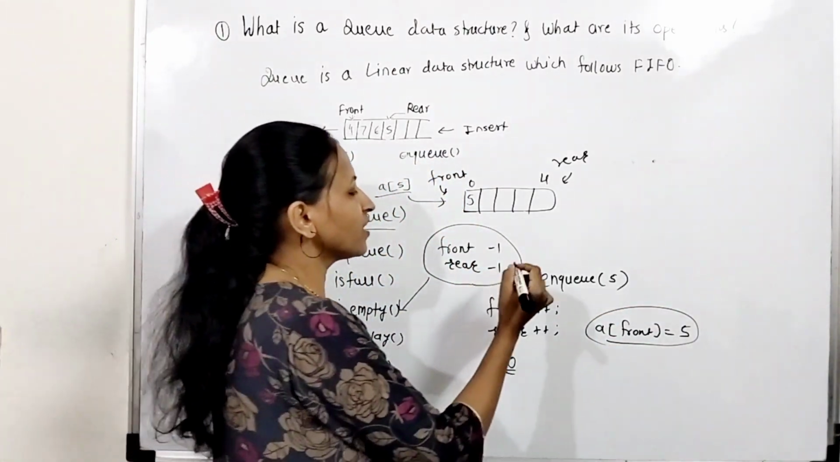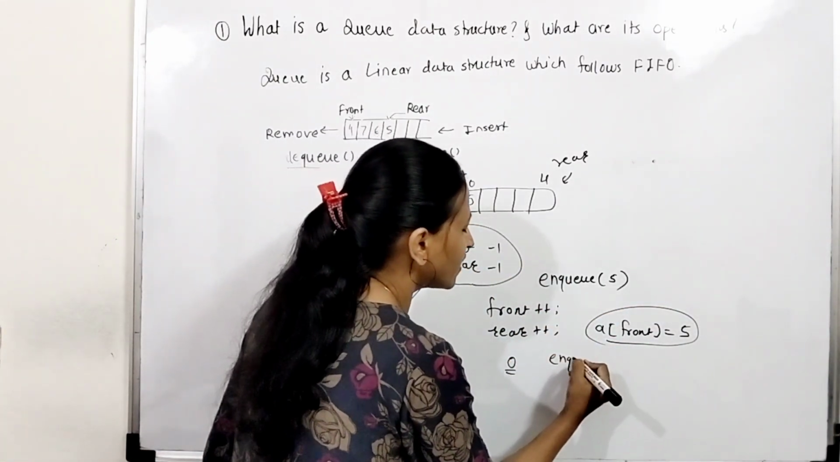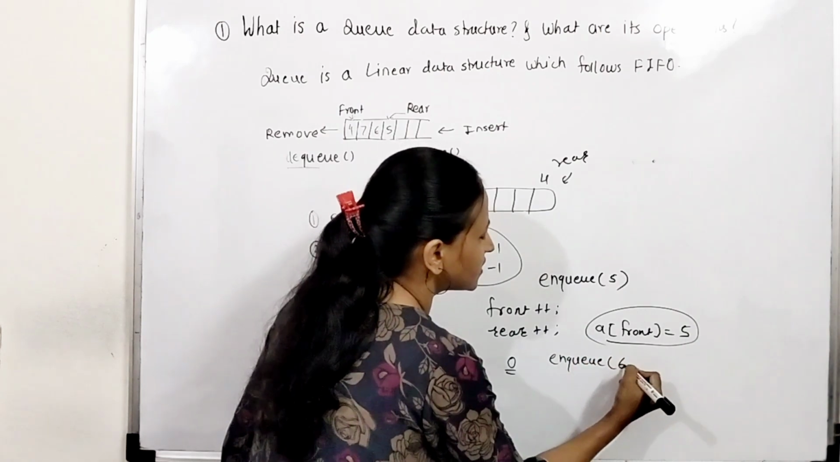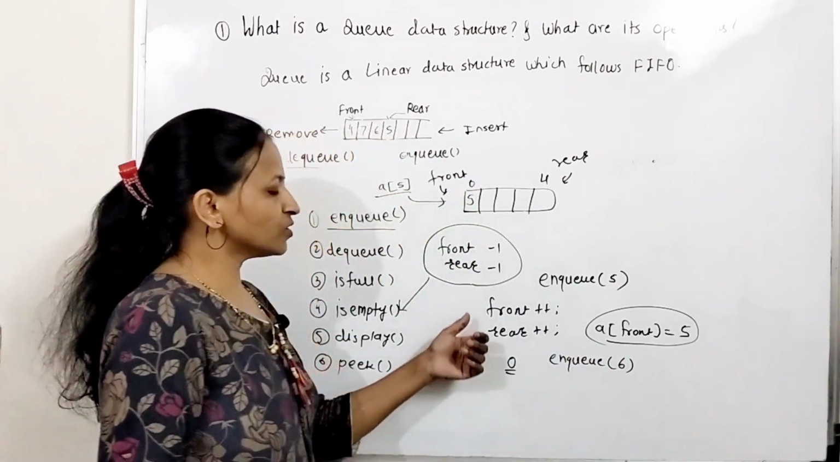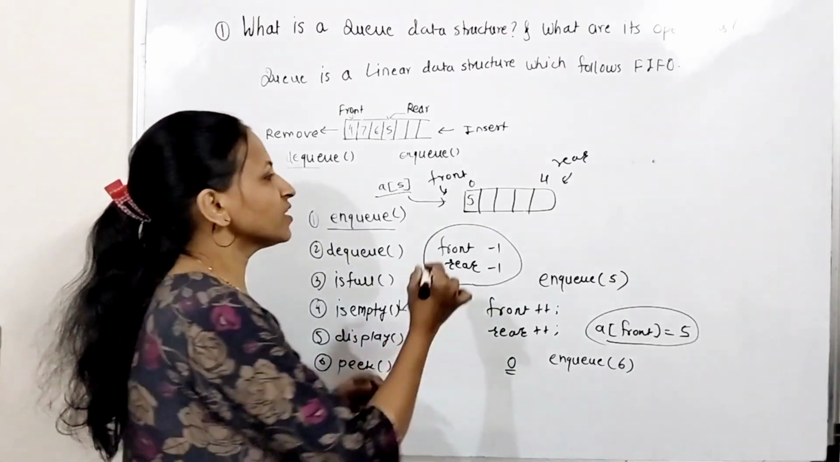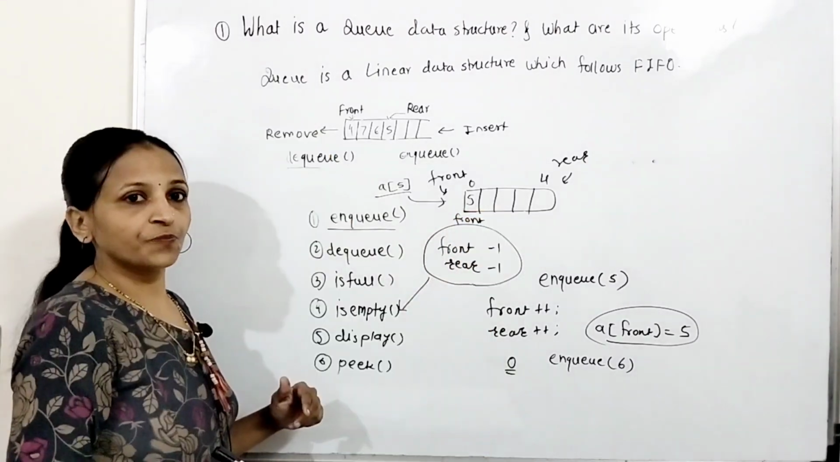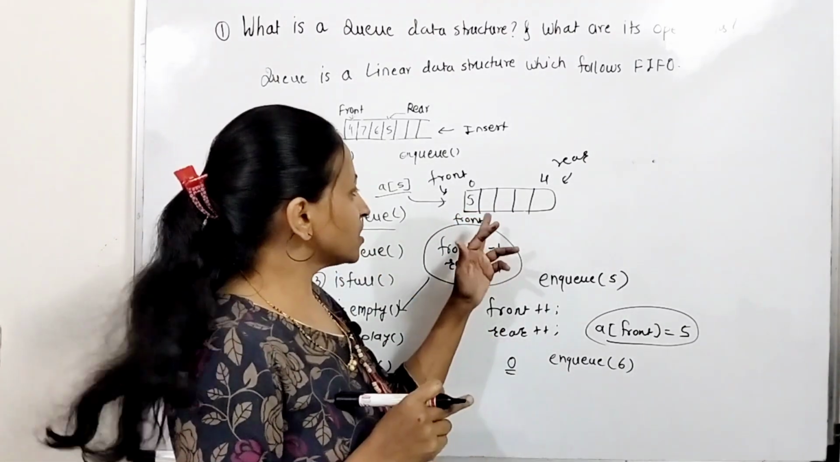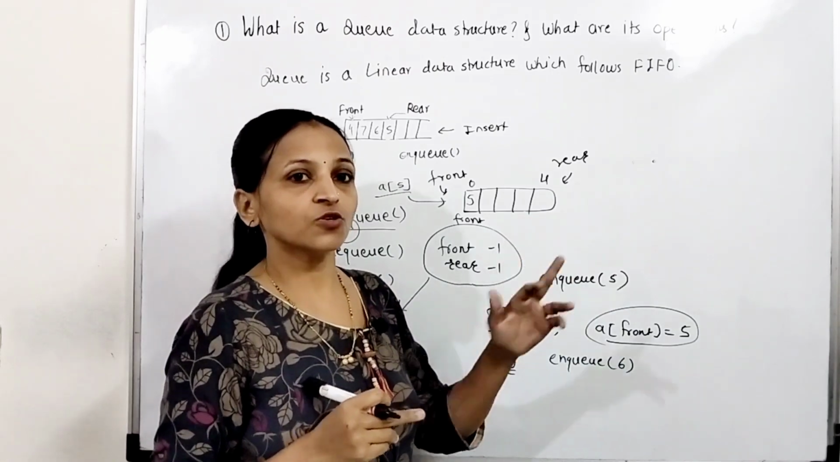Suppose you are inserting one more element, suppose you have again called enqueue 6. Then what do we have to do? Front will be fixed because currently front is 0. Whenever you insert any element, just change rear always, don't change front.